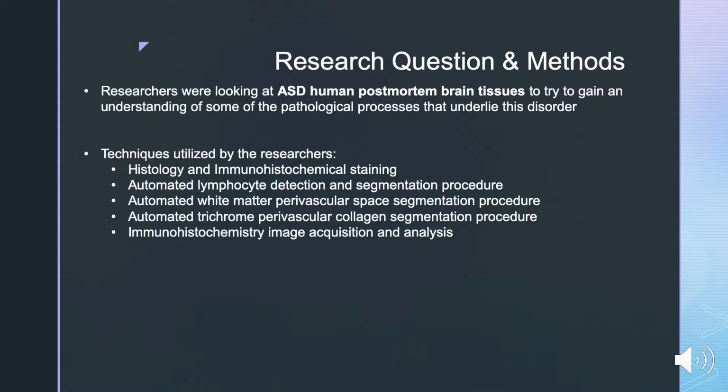Next, they did automated trichrome perivascular collagen segmentation, where they looked at 6 blood vessels in white matter surrounded by the largest amount of blue-stained perivascular collagen among all blocks for each ASD and control case. Lastly, they did immunohistochemistry, imaging acquisition, and analysis, where they looked at 10 of the white matter blood vessels with the most abundant perivascular GFAP debris, which is known as glial fibrillary acidic protein, across all of the blocks containing cerebral cortex in each case of ASD and control cases to quantify this debris.